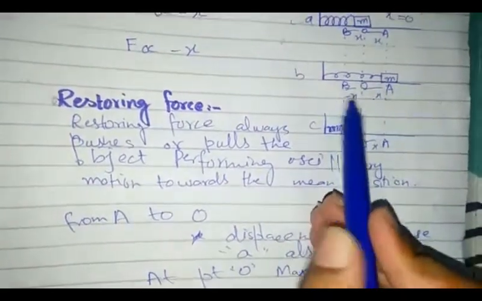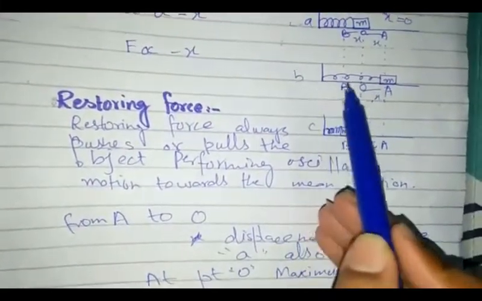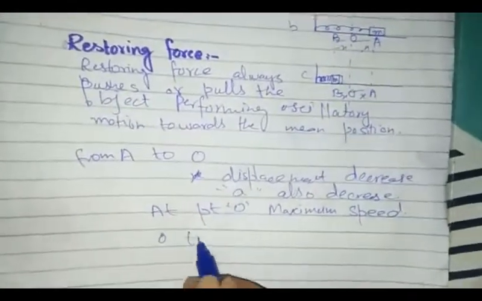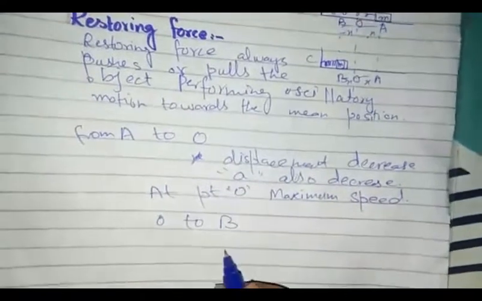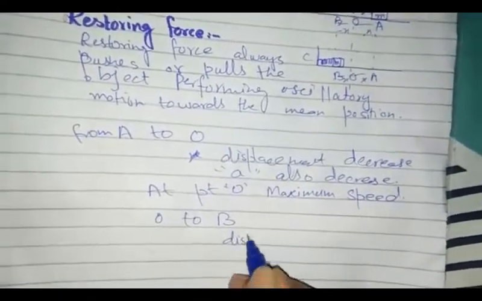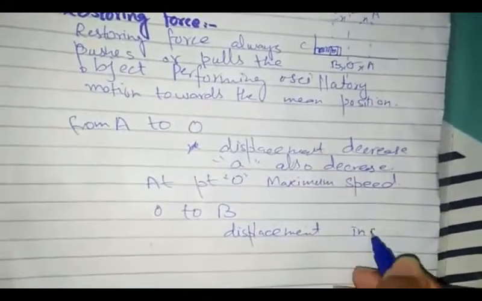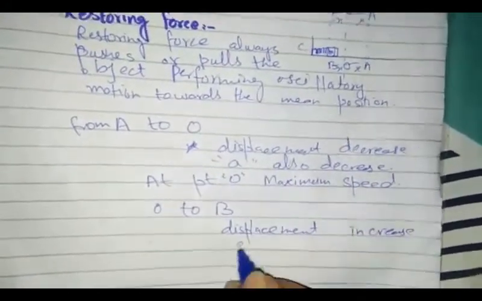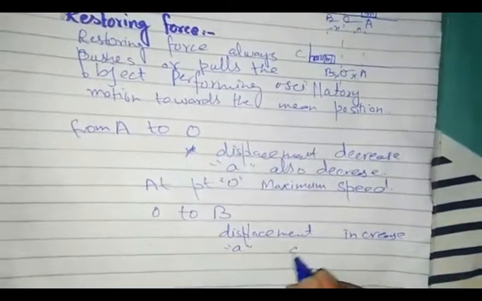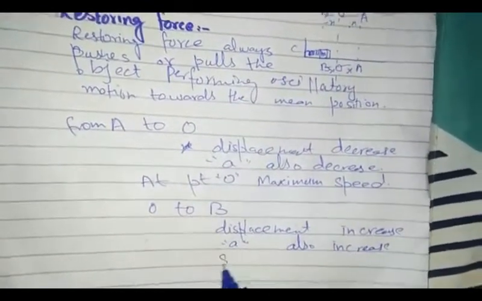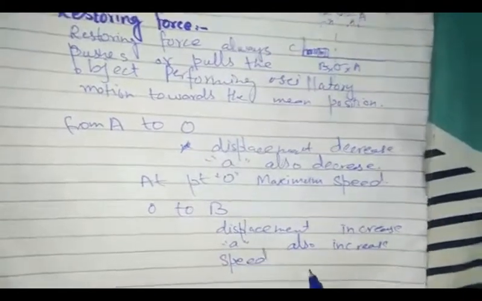In this case also, restoring force is acting towards the mean position O. So if the object moves from O to B, displacement increases, acceleration also increases, and speed decreases.